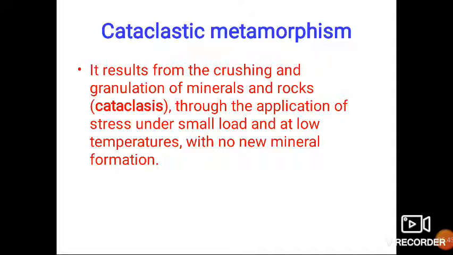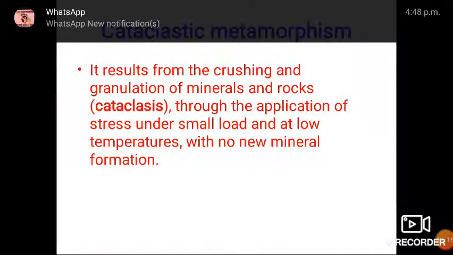Only mechanical deformation takes place in this type of metamorphism. There is a crushing and granulation of minerals of the original rock under the action of stress. Here stress is the active factor, temperature is minimum, there is no considerable effect of temperature in this case, and due to stress the rock gets crushed and granulated, and there is no formation of new mineral.